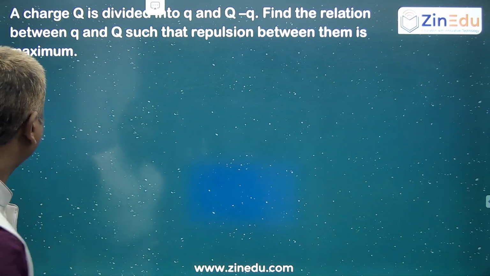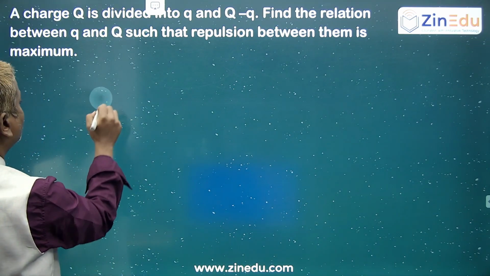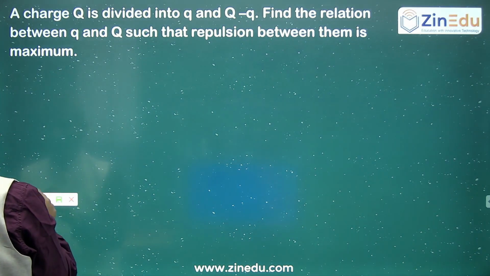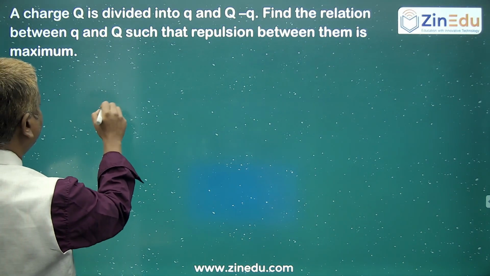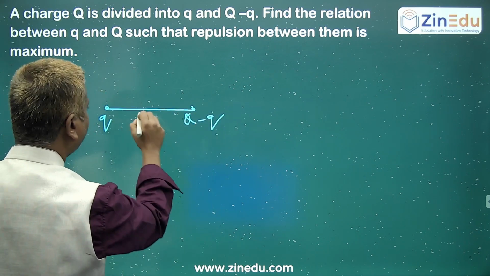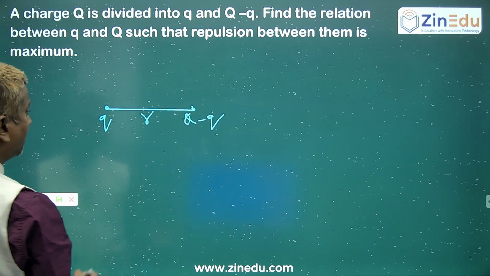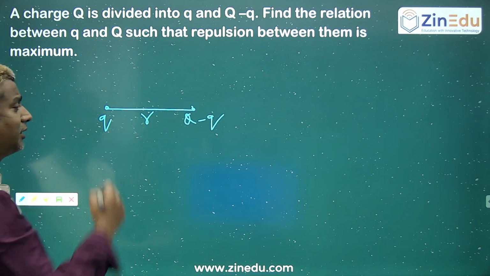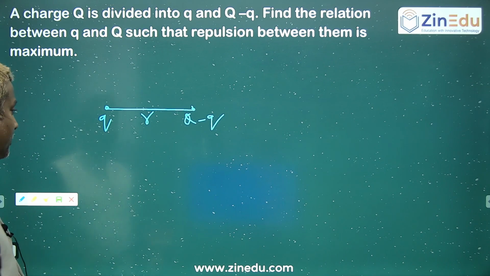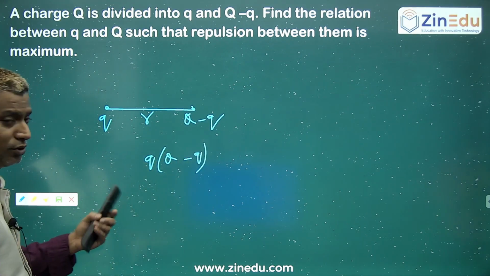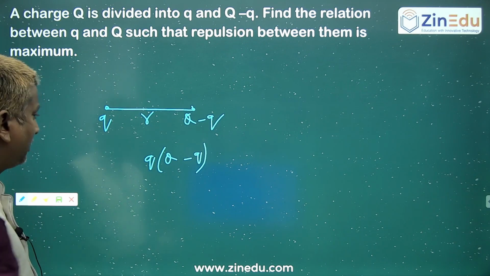Well, here if you select some charge q, here Q minus q, that's the repulsion. Repulsion is the mutual force, that is definitely directly proportional to the product of those, right? So you can have q into (Q minus q), proportional to, remaining all are constant, right?